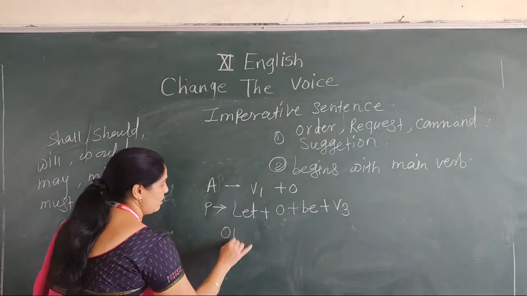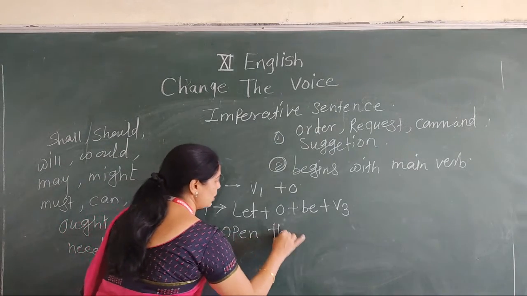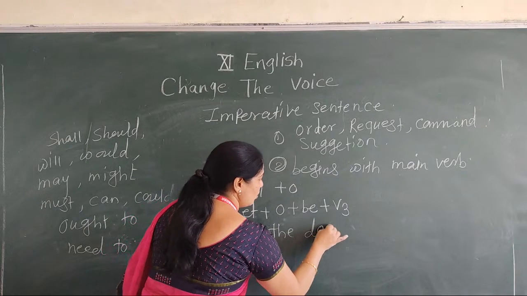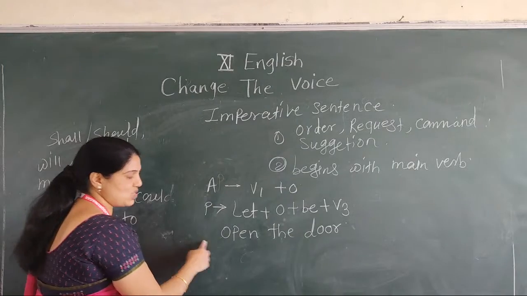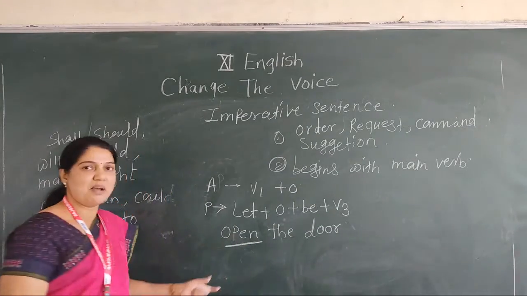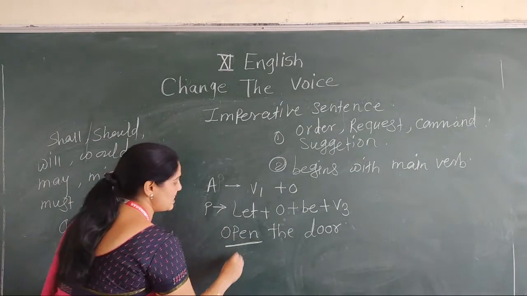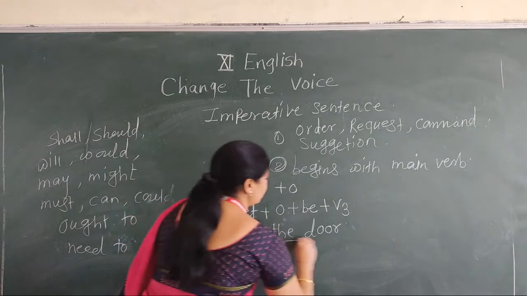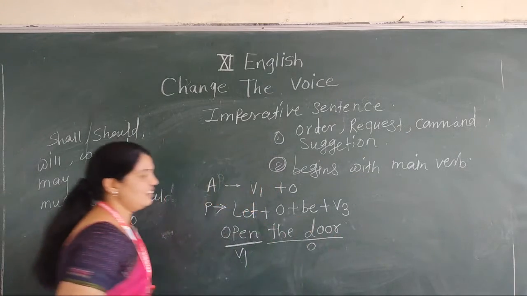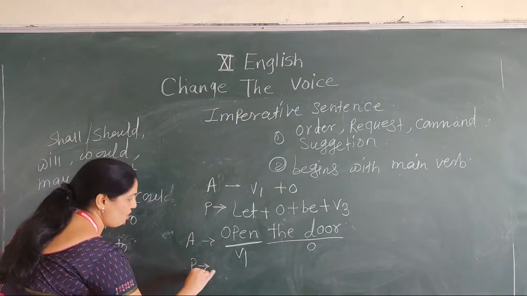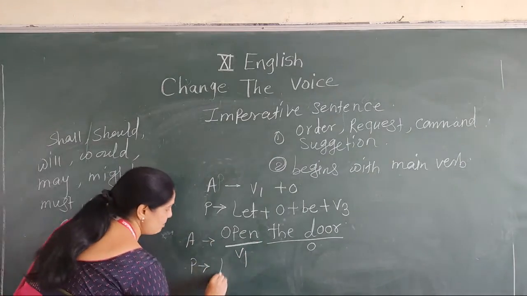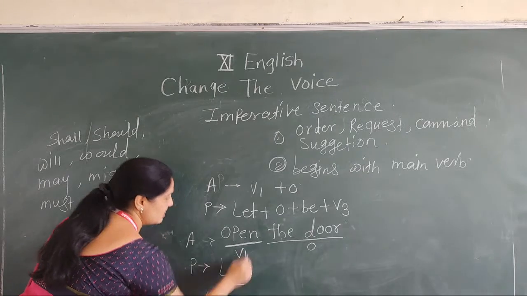Now this type is very important, active into passive. For example, open the door. This one is an imperative sentence. Why? Because it begins with the main verb. Here open is the main verb and the door is the object. Here our answer is active voice, and the answer of passive begins with let.